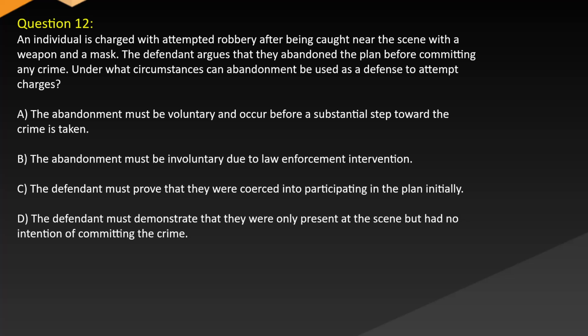A. The abandonment must be voluntary and occur before a substantial step toward the crime is taken. B. The abandonment must be involuntary due to law enforcement intervention. C. The defendant must prove that they were coerced into participating in the plan initially. D. The defendant must demonstrate that they were only present at the scene but had no intention of committing the crime.